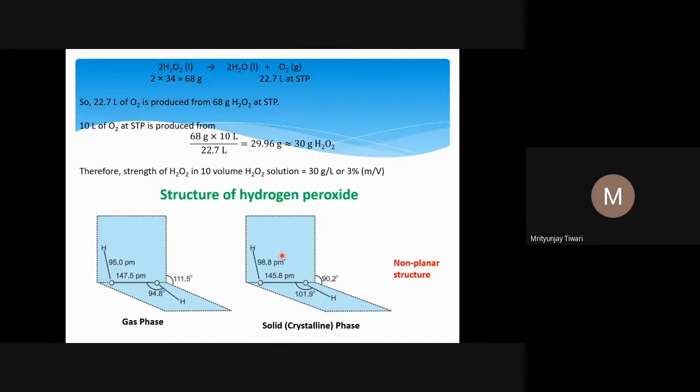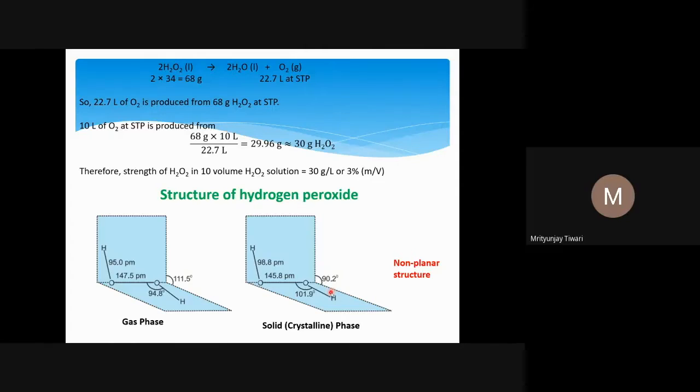It means that when the orbital overlap becomes stronger between O and O, some other overlap will be diminished, because this orbital is getting larger in some direction. The orbital means electron density, and that electron density will be reduced from some other area. If that is reduced, there is less overlap of the orbitals, diminished overlap, which means the bond length will be elongated, and that is what we see, 98.8 picometer. So both of these mean H2O2 is a non-planar structure, and the analogy that we give is of the open book.